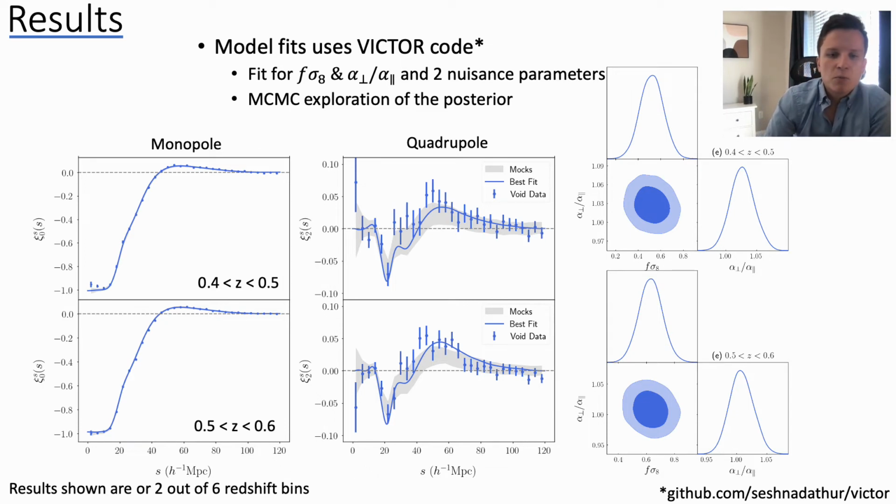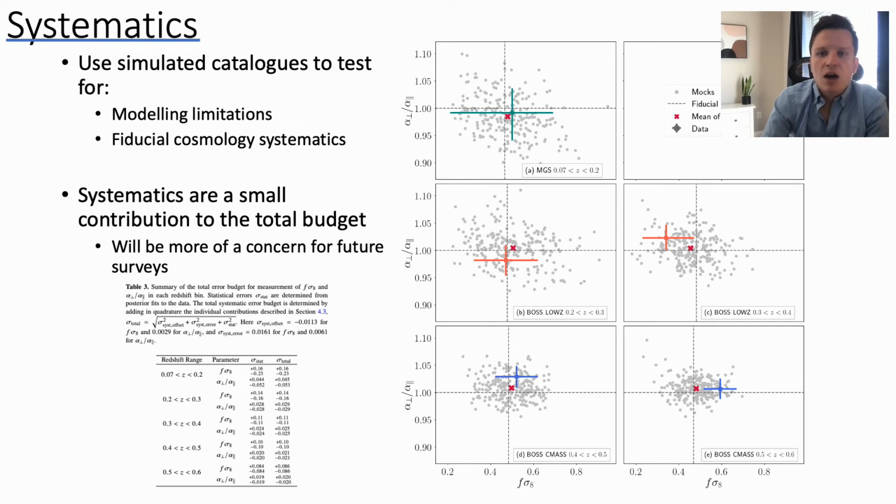Now that we have this, we need to worry about our systematic errors. The way that we tested for this is that we ran our full pipeline on 250 fast approximate mocks for each of these redshift slices. And then we found the best fit parameters for these mock catalogs, and we compare that to the true value of the cosmological model that's been assumed for these mock catalogs. The difference at the fiducial cosmology is what we call our modeling limitations. So this is the difference between the results that we expected to find and the result that our model finds.